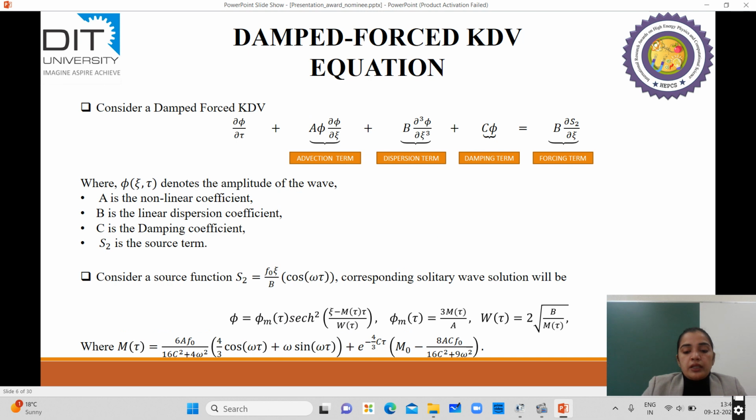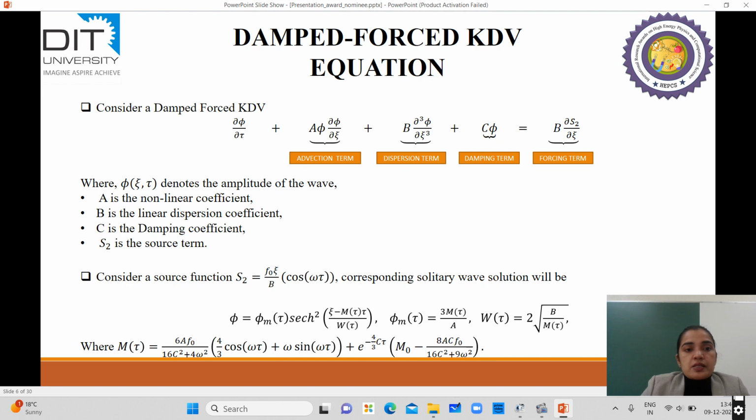So based on that advection diffusion equation, I have generated the damped forced KdV equation by using the previous governing equations and the reductive perturbation technique. So this is my damped forced KdV equation, in which the second term represents the advection term, and correspondingly A represents the nonlinear coefficient, and the third term represents the dispersion term, and correspondingly B is the linear dispersion coefficient, and the fourth term is C phi, which represents the damping term, and C is the damping coefficient, and the fifth term is a forcing term, and B is a forcing coefficient, in which S2 is the source term.